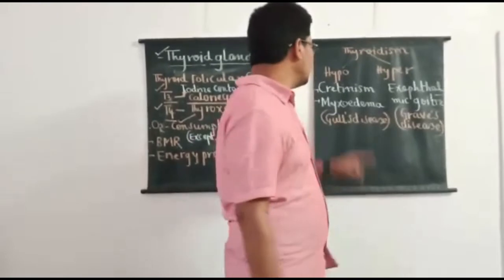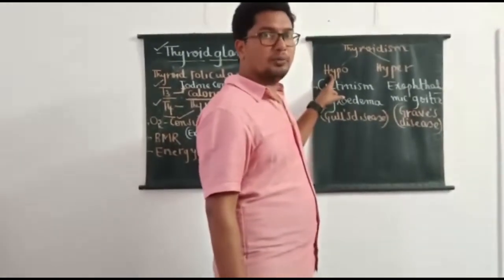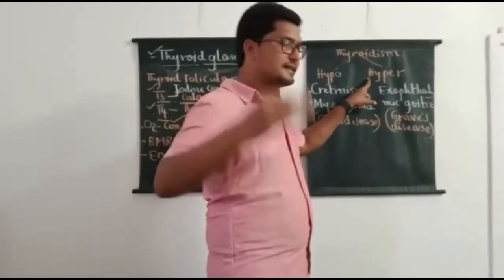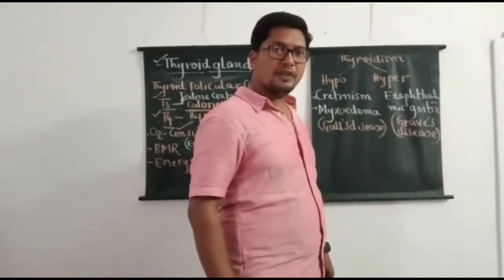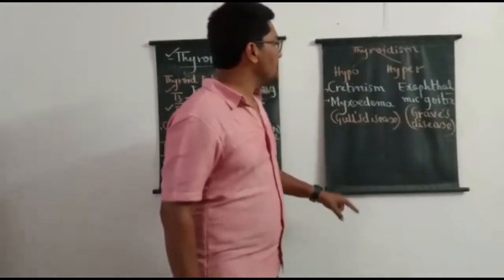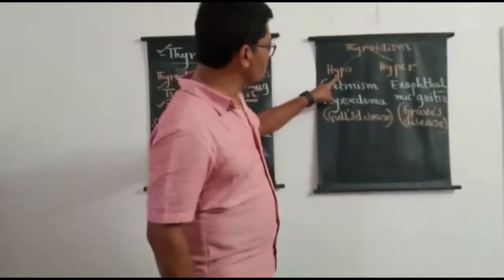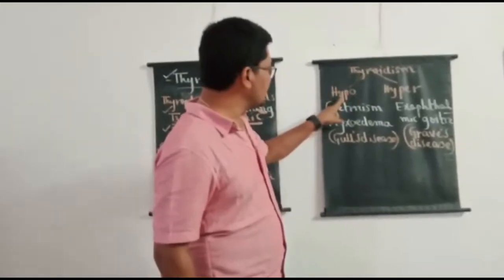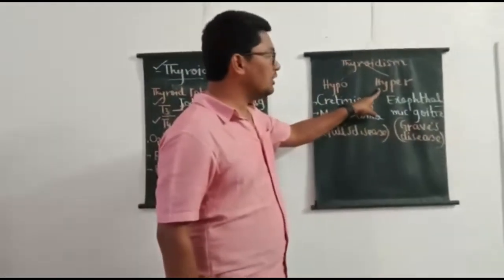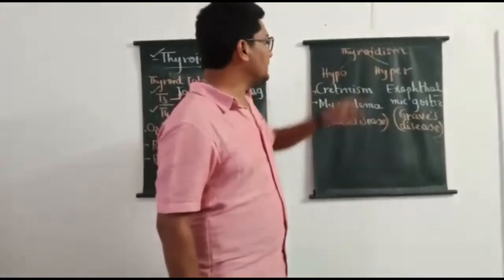We use the word hyposecretion of the hormone. If the amount of hormone produced is more than normal, that is said to be hypersecretion of the hormone. So now let us look into the problems associated with low secretion of thyroid hormones, that is hypothyroidism, or oversecretion of thyroid hormones, that is hyperthyroidism.